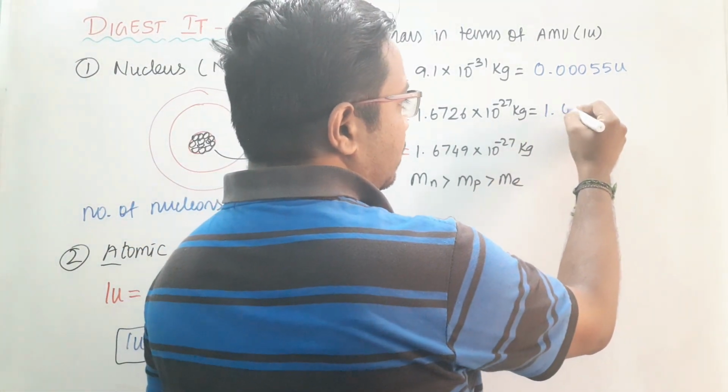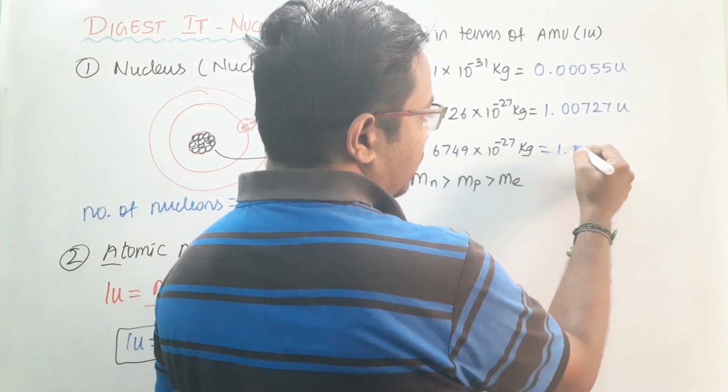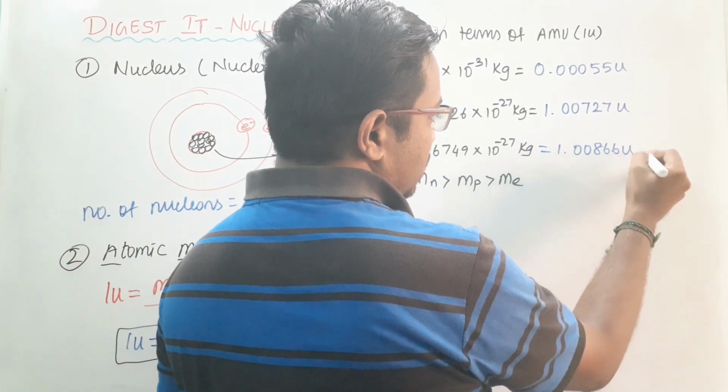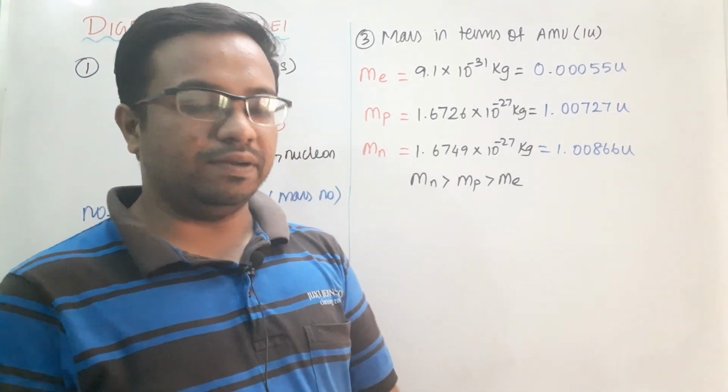And for this one, 1.00727 u, and for this one, 1.00866 u. So these are the values which you have to remember in this particular chapter.